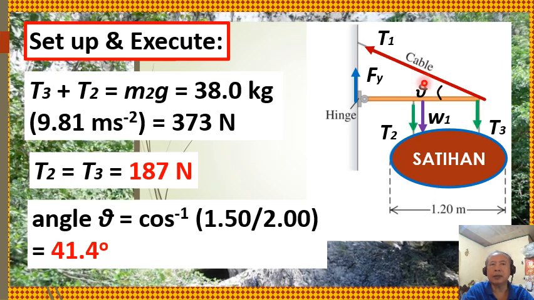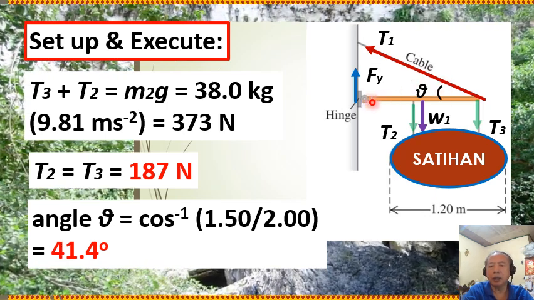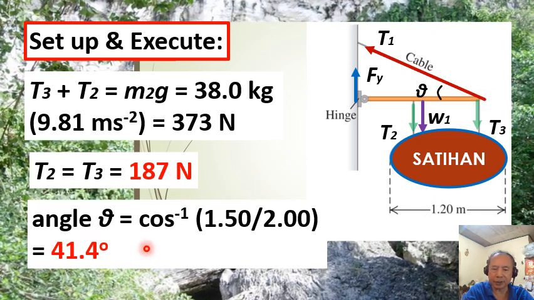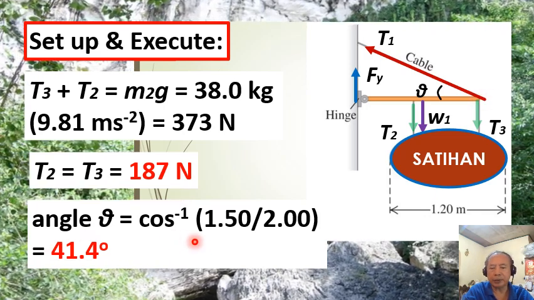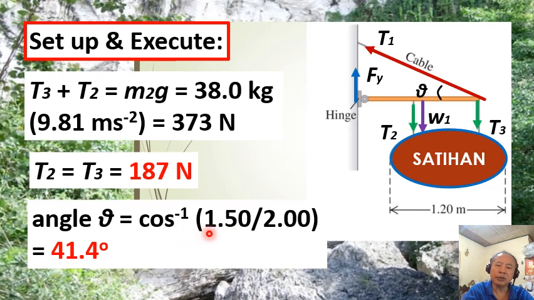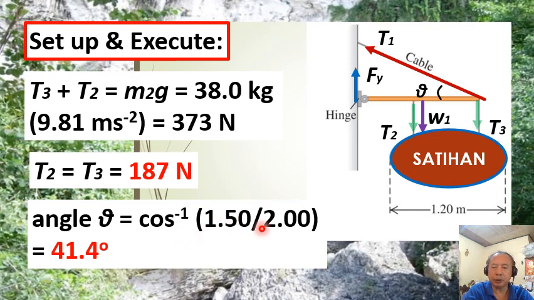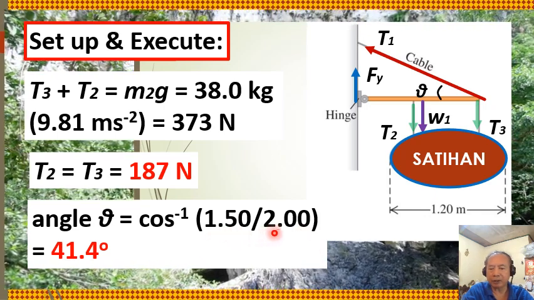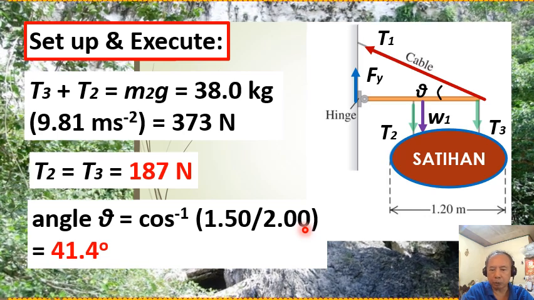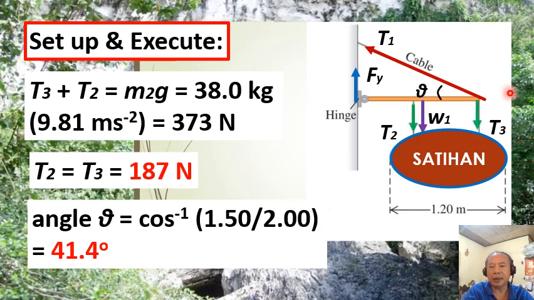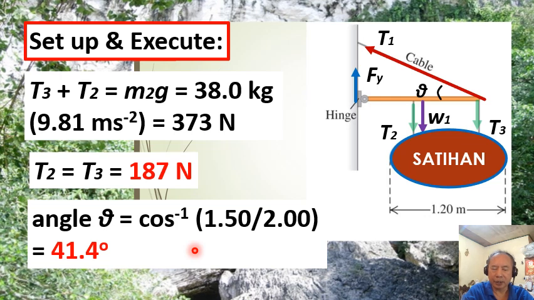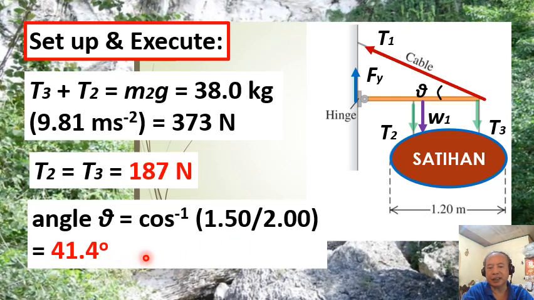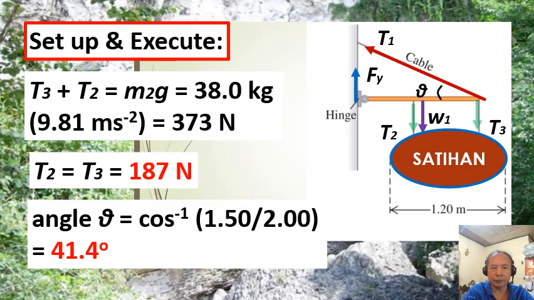Likewise, we determine the angle theta formed by the cable and the horizontal beam. This angle theta is equal to the inverse cosine of the ratio 1.50 meters over 2.00 meters. 1.50 meters is the length of the beam, while 2.00 meters is the length of the cable. With the help of your calculator, we find the angle theta equal to 41.4 degrees in three significant figures.